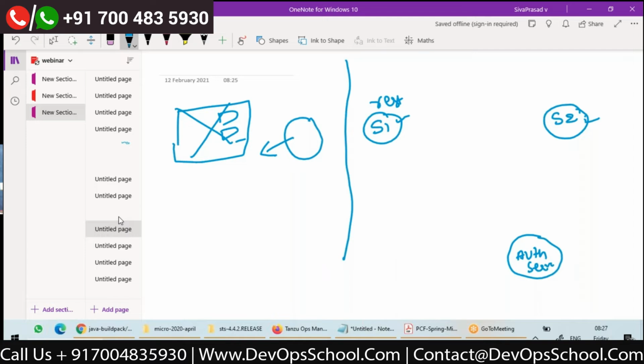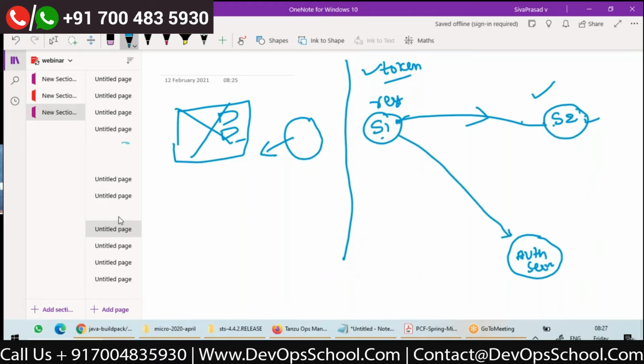So whenever S1 wants to hit S2, it should get a token from the authorization server, and with that token only it should make a call. If S1 makes a call to S2 without a token, S2 should be able to reject that call, right? So whenever S1 wants to call S2, the first thing is it should get a token.